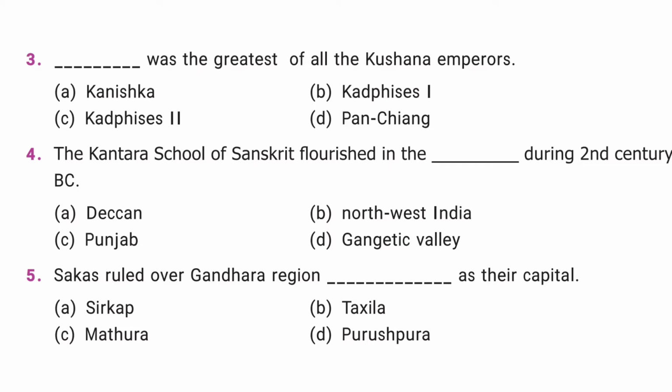The third question is dash was the greatest of all the Kushana emperors. Kanishka, Kadphises I, Kadphises II, Panchayam. The correct answer is option A, Kanishka.